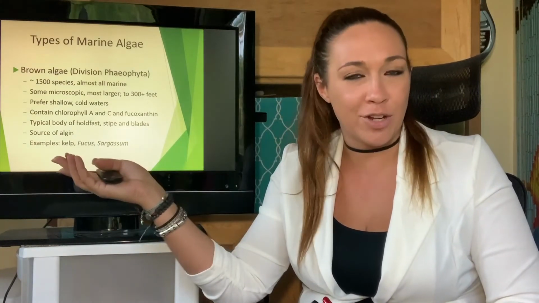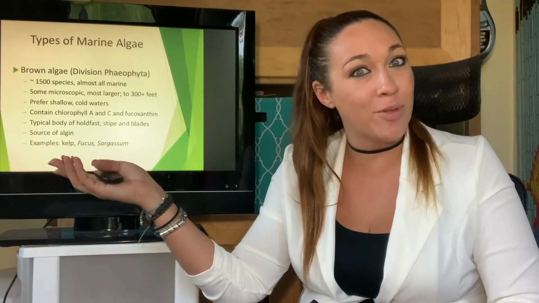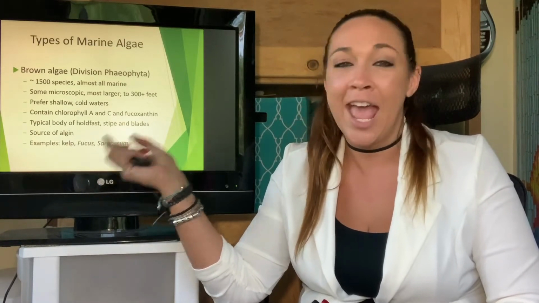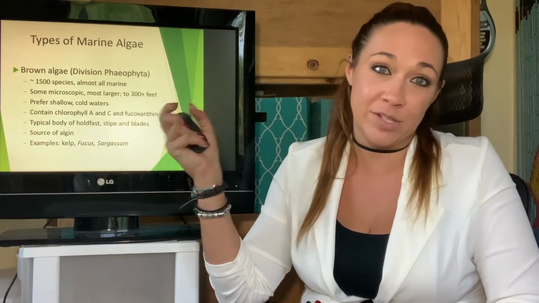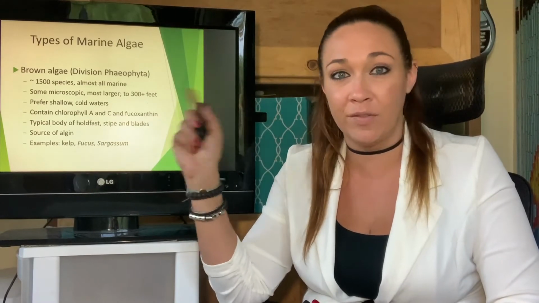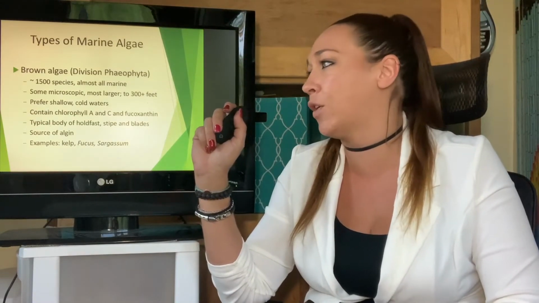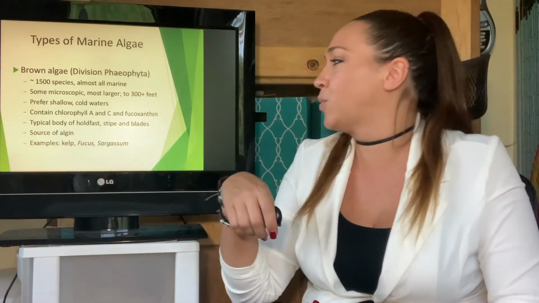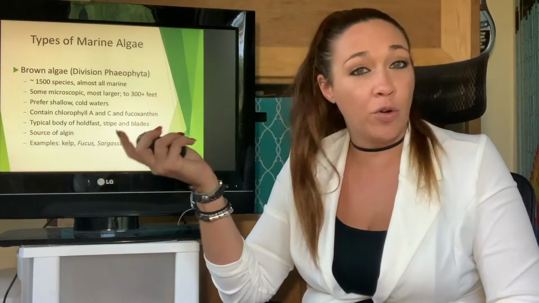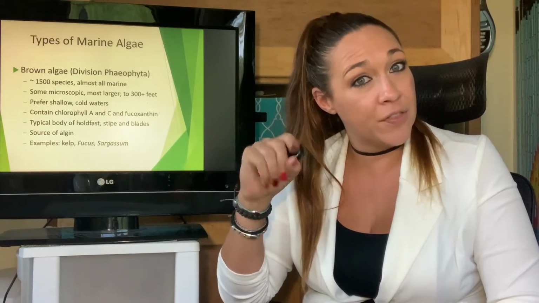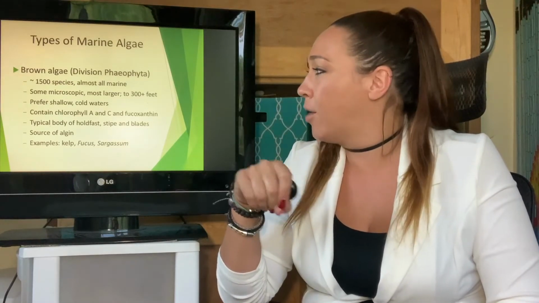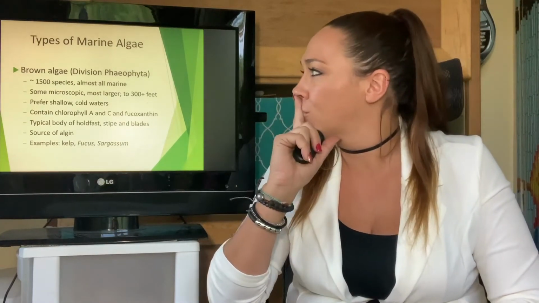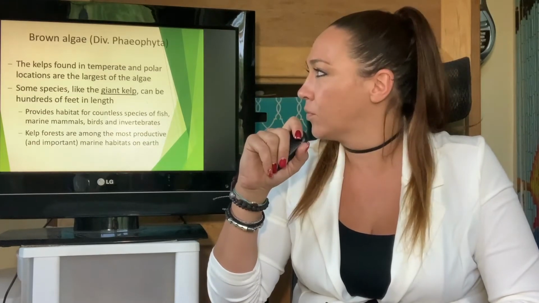This is where you're going to actually have your pneumatocyst. Remember, the brown algae has your pneumatocyst. And this, again, is going to be that Macrocystis that we talked about, that giant kelp that lives off our coast. It is so very, very important. This is the source of algin, which we already talked about. This is chlorophyll A and chlorophyll C, slightly different than the green algae. Also has fucoxanthin.